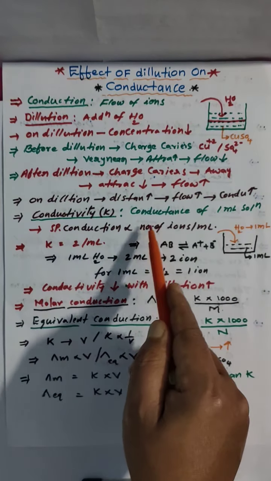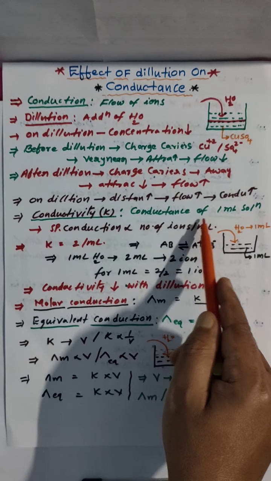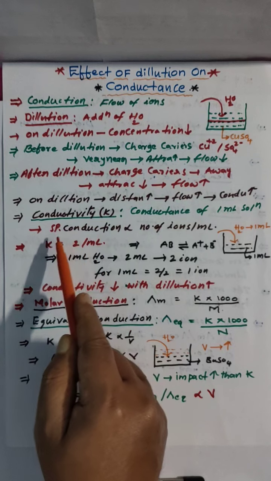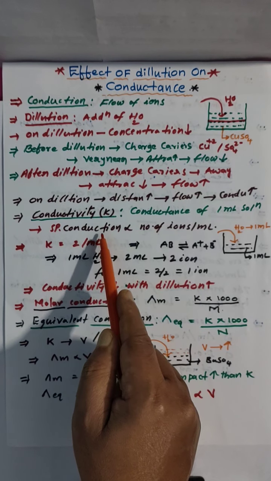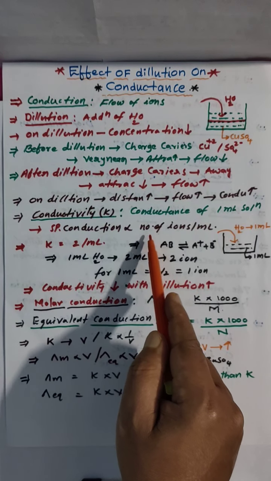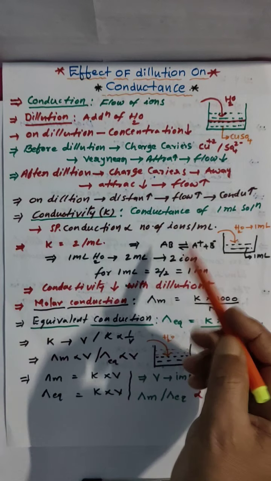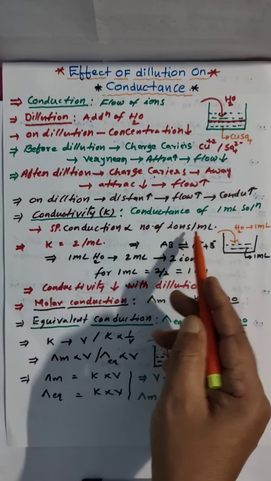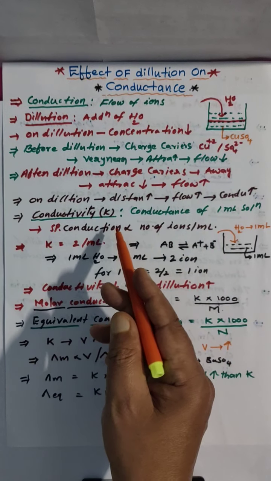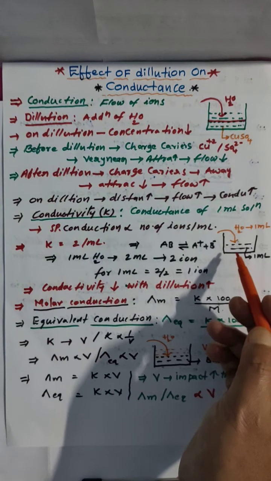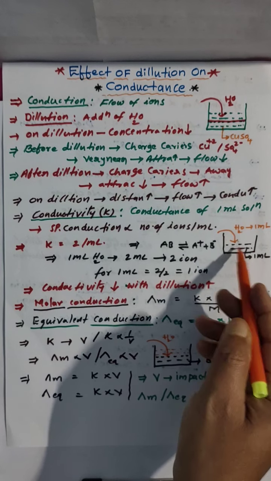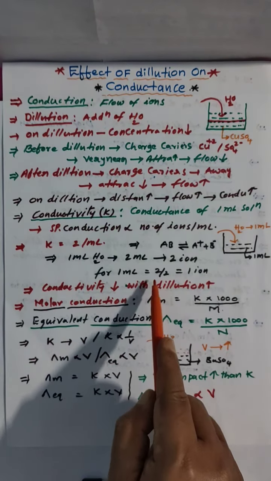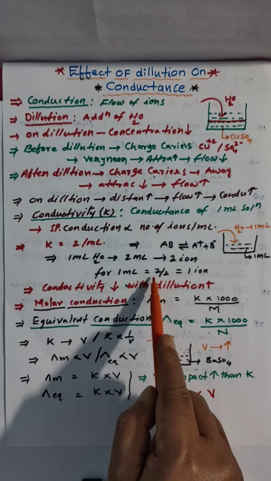And conductivity is the conductance of 1 ml of electrolytic solution; specific conduction we also call it. This depends on the number of ions per ml. So as the number of ions increases, conductivity also increases. But on dilution, the number of ions per milliliter decreases, that's why K value is going to decrease.